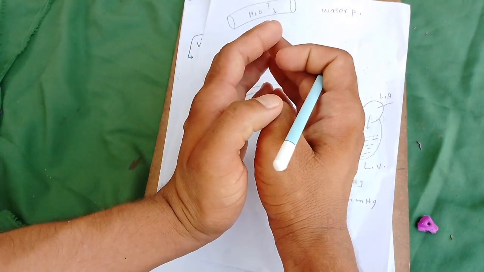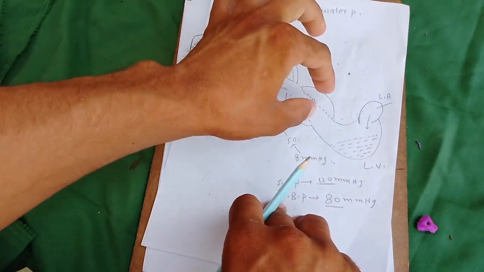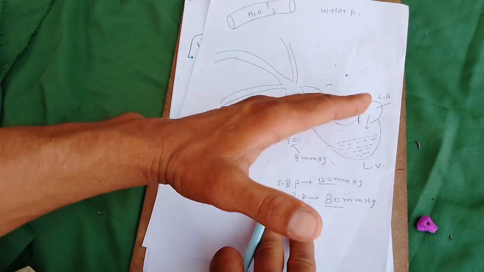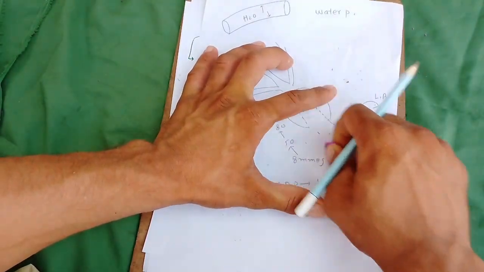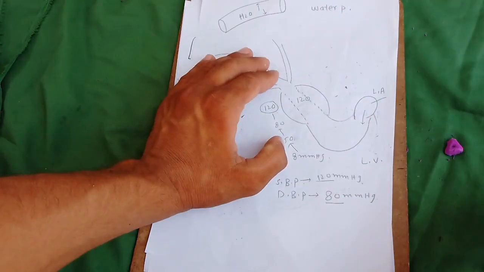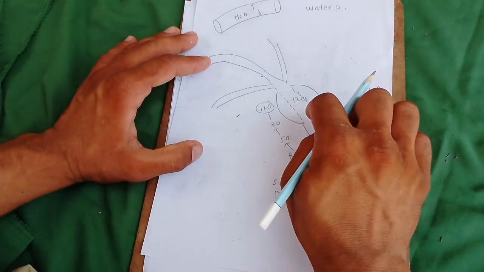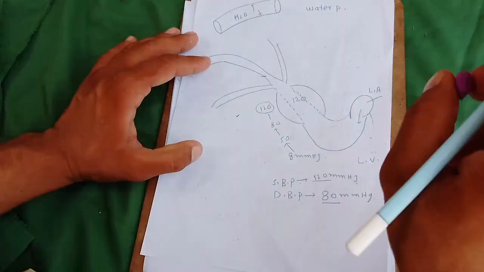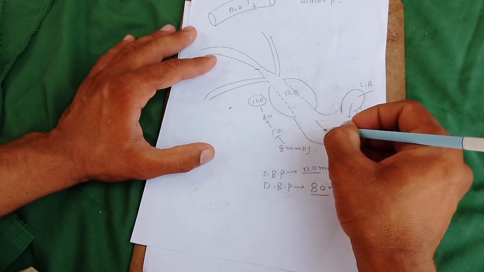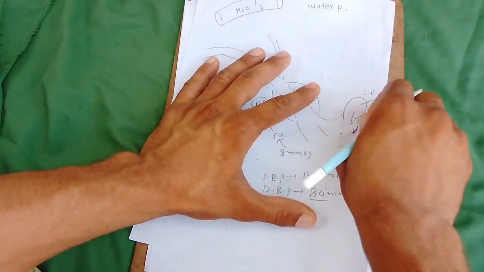The aorta relaxes and expands. So the pressure at this point is called the systolic blood pressure because it is produced during the contraction, at the point where the ventricle is contracted. When the aorta again goes into relaxation, the pressure is piling up here continuously. So this is the aorta.